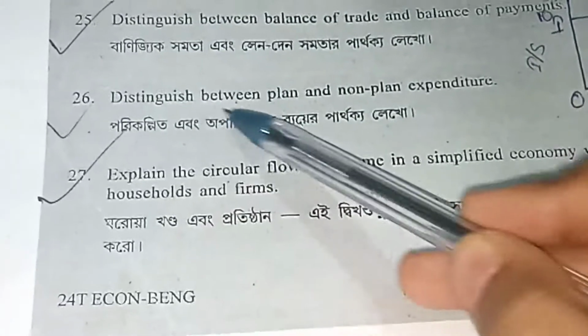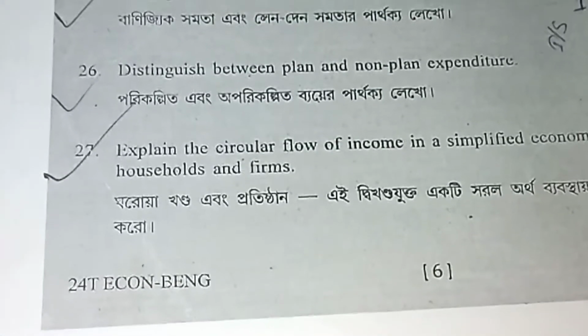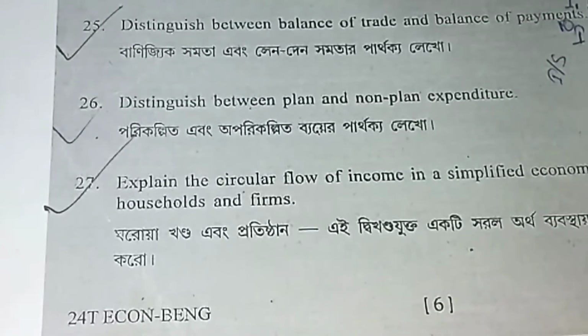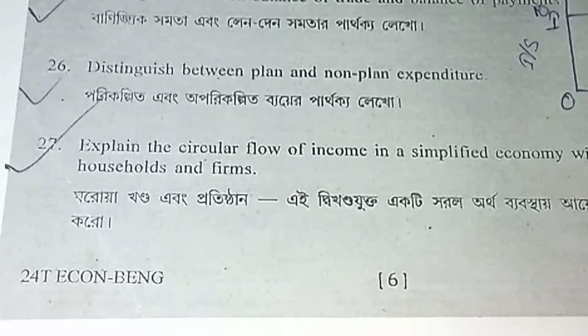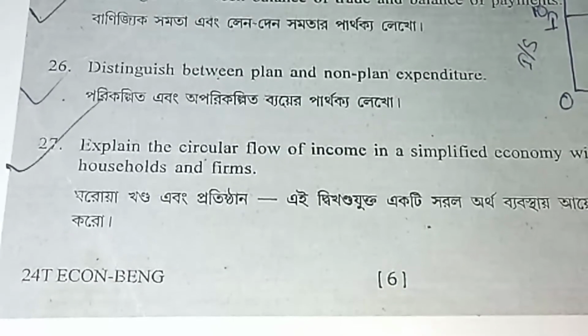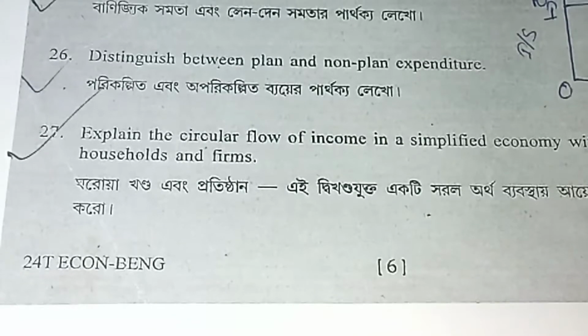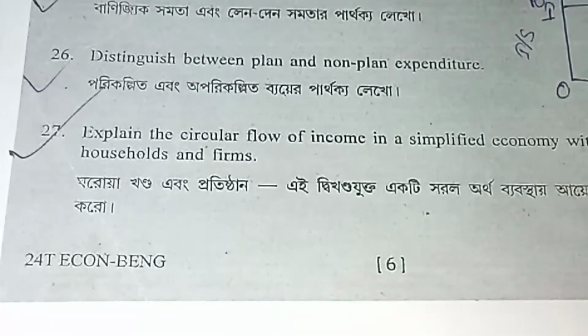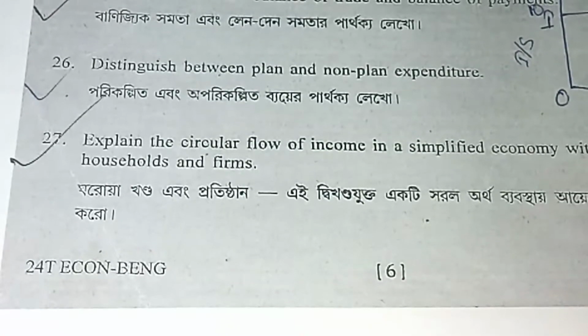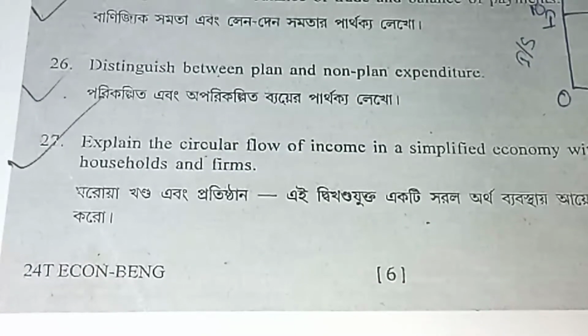Another question: distinguish between planned and non-planned expenditure. Planned expenditure means something planned earlier. It is the expenditure of the government incurred under the system of budget. For example, construction of roads and proper shelter. Non-planned expenditure is the daily routine expenditure in the budgetary system. For example, expenditure on relief measures for flood victims, and expenditure on the normal functioning of police and judiciary.